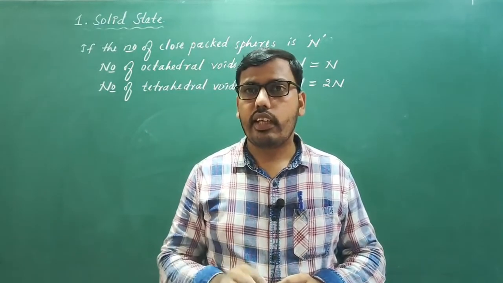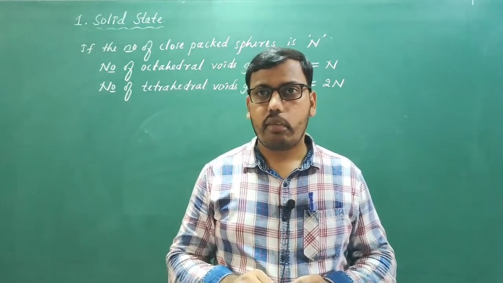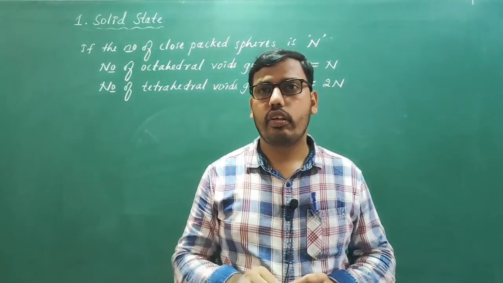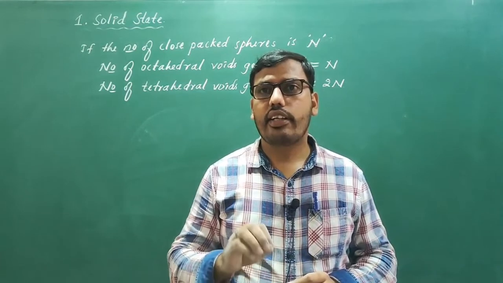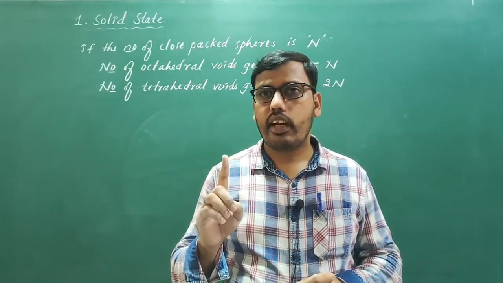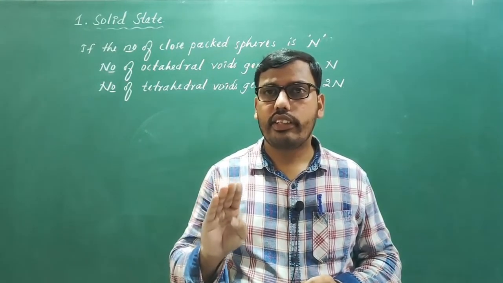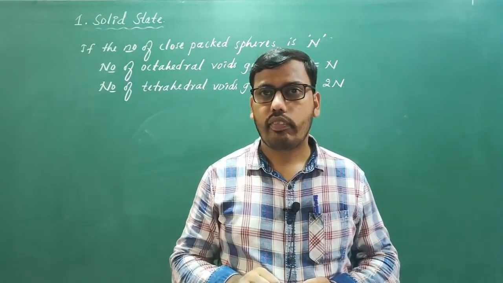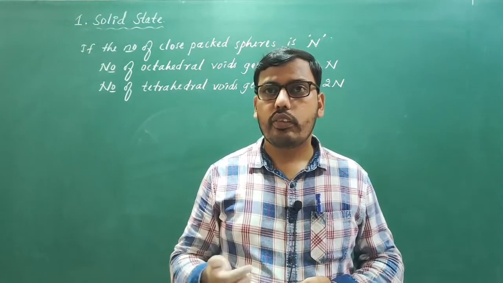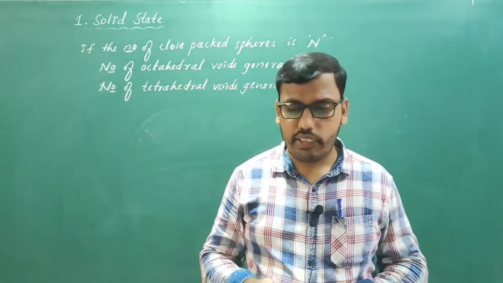If you consider an FCC unit cell, how many close packed spheres do we have? 4. The number of close packed spheres, or atoms per unit cell, of FCC is 4. So the number of octahedral voids will be n, which means if 4 particles are present, the octahedral voids are also 4. What about the tetrahedral voids? It is 2n, 4 into 2. So there would be 8 tetrahedral voids in the FCC structure.